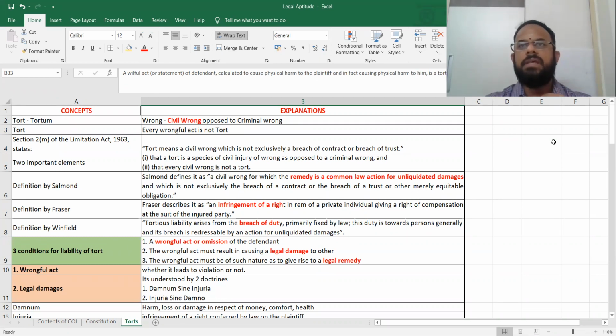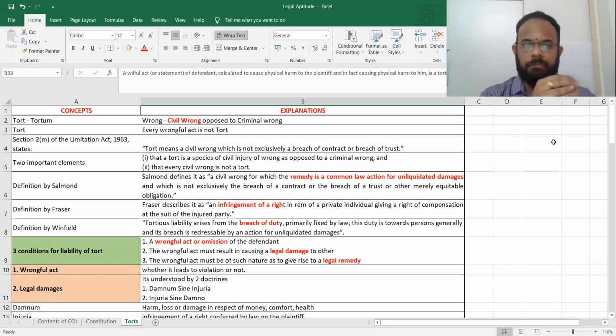The moment we say civil, one part of the code or act will form, like the Code of Civil Procedure 1908, law of tort, like that it will come. When you say criminal liability, one will be the Code of Criminal Procedure 1973 or the Indian Penal Code 1860.